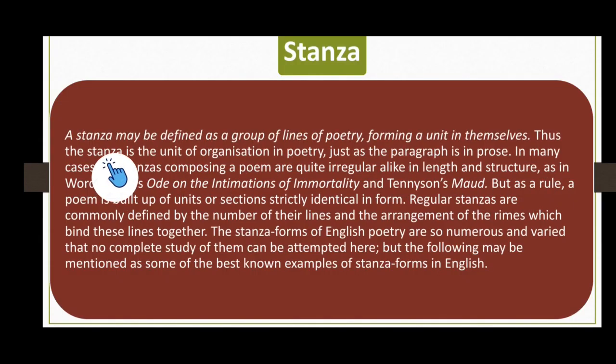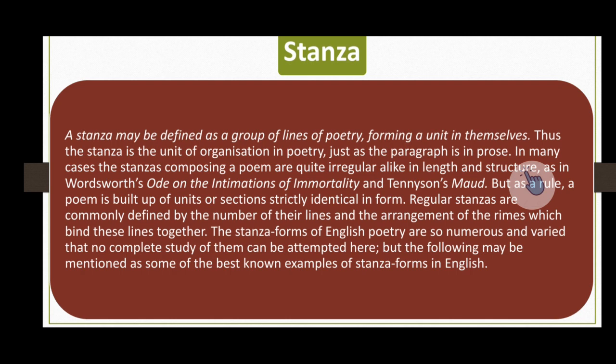Stanza. A stanza may be defined as a group of lines of poetry forming a unit in themselves. So, a stanza is just like a paragraph. As a paragraph is a group of sentences, this unity conveys a single idea. In the same way, we have a stanza, which is a group of lines used in poetry. So then, how can we differentiate a stanza from a paragraph? Thus, a stanza is used in poetry, while a paragraph is used in prose. Thus, the stanza is the unit of organization in poetry, just as the paragraph in the prose.